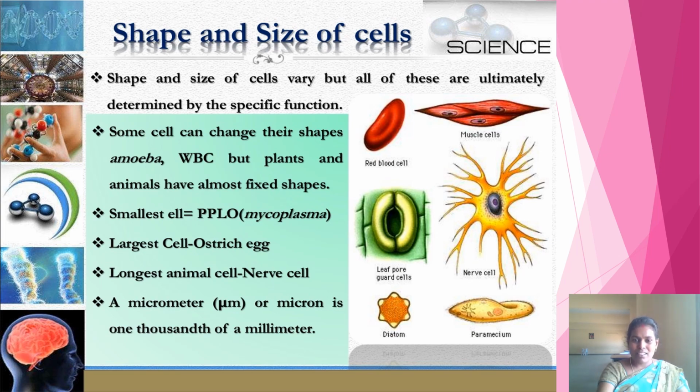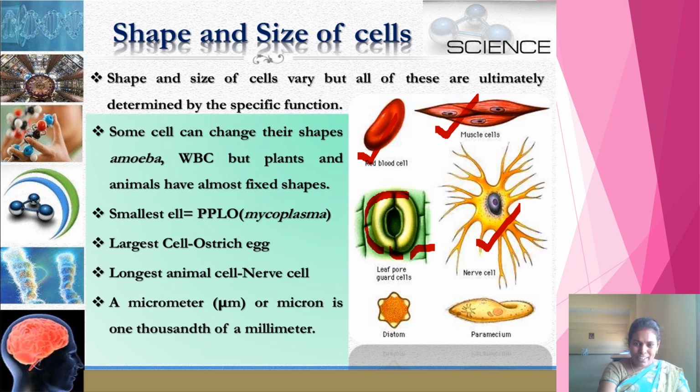The first cell is the RBC, the red blood cell, which is circular in shape. The next picture is the muscle cell of a human being, which is spindle shaped. And this picture is the structure of a nerve cell, which looks like a tree. You all know the structure of a nerve cell. And see this picture, which is in green color.